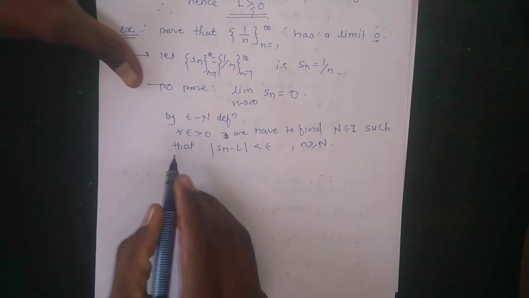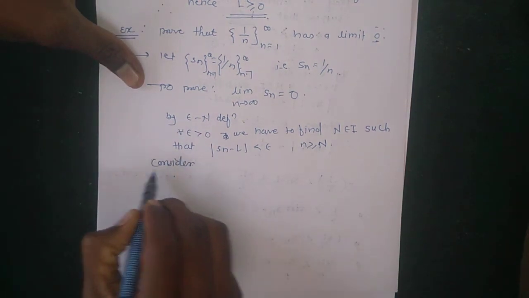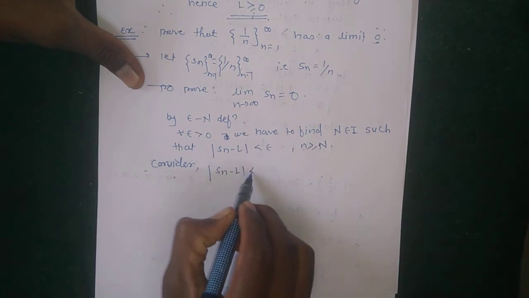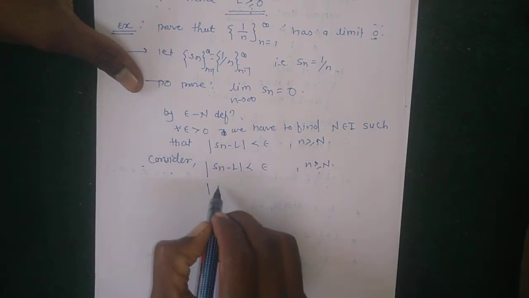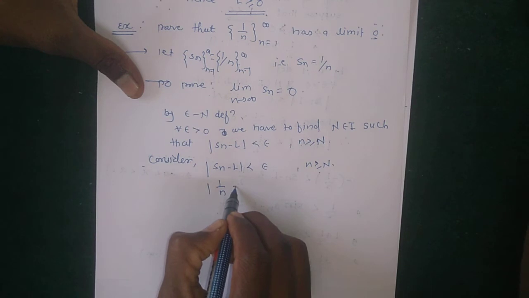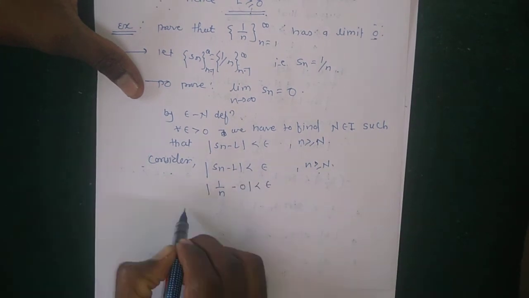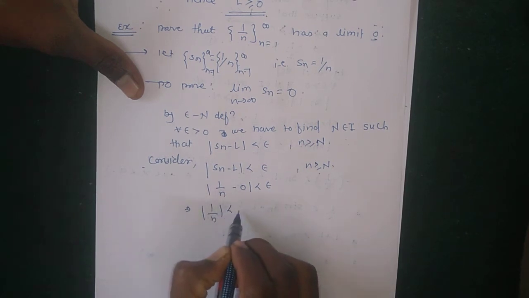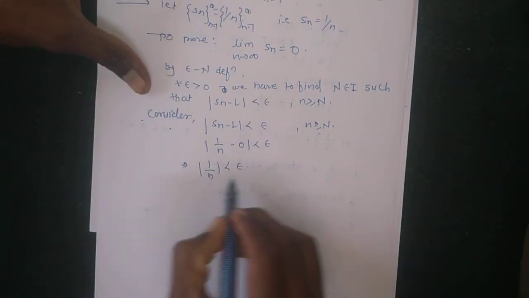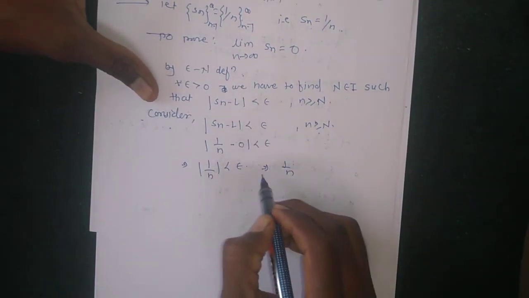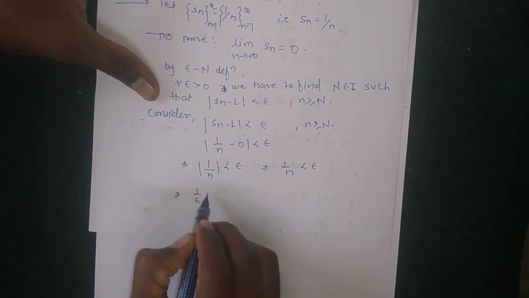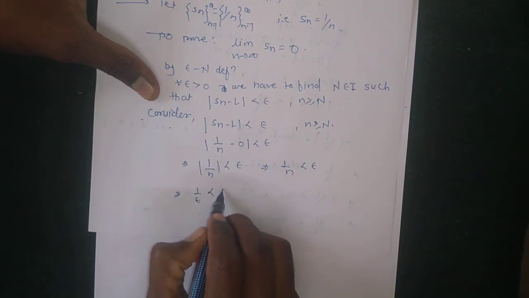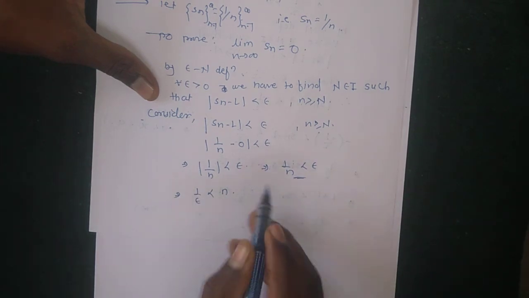So consider mod Sn minus L is less than epsilon for all n greater than or equal to N. Then Sn is 1 upon n and the limit is 0, so mod of 1 upon n is less than epsilon, which implies that 1 by n is less than epsilon, which implies that 1 upon epsilon is strictly less than n.